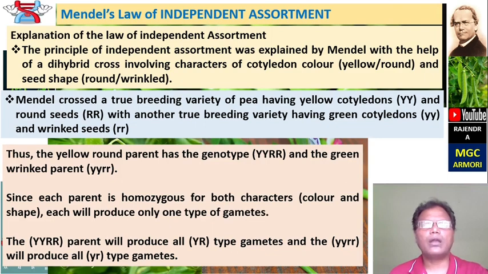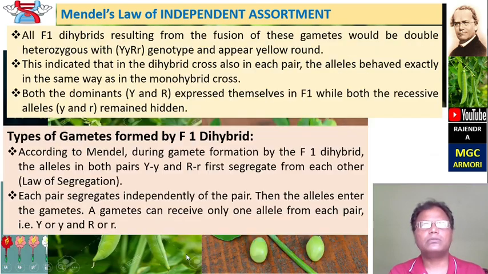Since each parent is homozygous for both characters, that is color and shape, each will produce only one type of gametes. The capital YY, capital RR parent will produce all capital Y, capital R type gametes, and the small yy, small rr parent will produce small y, small r type gametes. All the F1 hybrids resulting from the fusion of these gametes would be double heterozygous, with capital Y, small y, capital R, small r genotype, and appear yellow round.